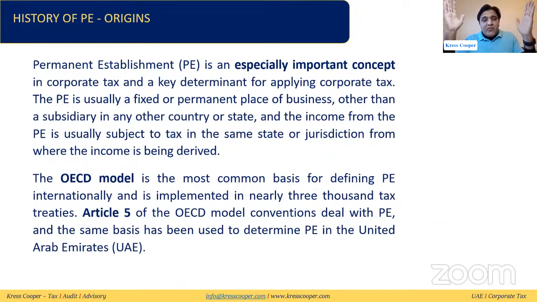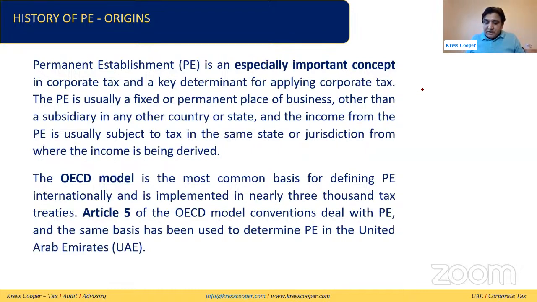The objective is, from where this income is being generated, it should be subject to tax there, and there should not be any double taxation. Because if this income is being subject to tax in UAE, the parent company's country, where the parent company is located, might say that it will be subject to tax in that country as well, but then the foreign tax credit provisions will come. Ultimately, there will not be any double taxation, but from where this income is being generated, it will be subject to tax in the respective jurisdiction.